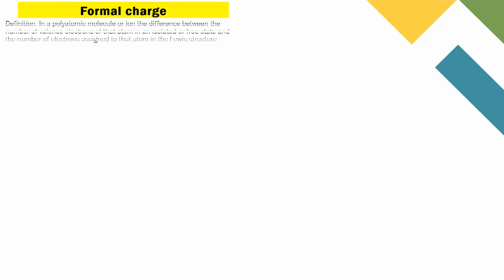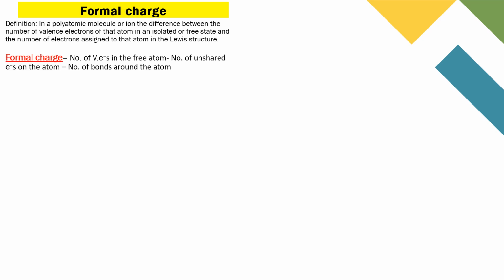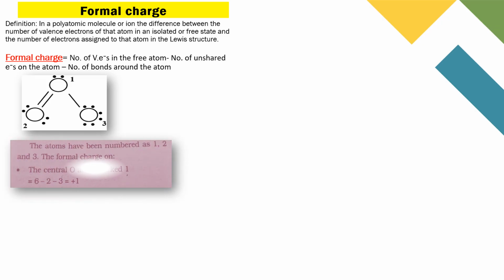To know the formal charge on an atom, we have a formula: the number of valency electrons in the free atom, minus the number of unshared electrons on the atom, minus the number of bonds around the atom. First, see the example, the ozone molecule. Draw the structure of the ozone molecule and number the oxygen atoms from the central atom to the remaining 2 atoms, that is 1, 2, 3. Take the central atom first and apply the formula.